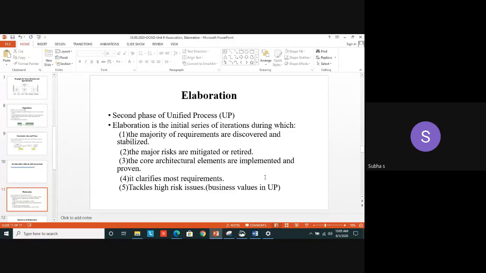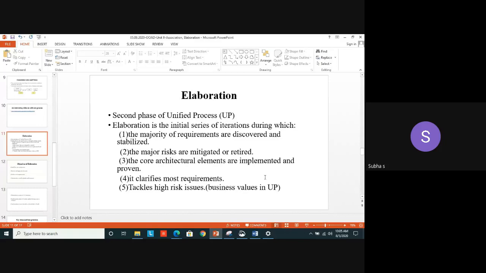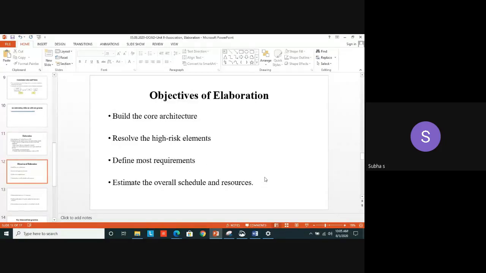So this is the introduction about the elaboration phase. Why are we going for elaboration? The major requirements are discovered and they can be stabilized also. We can finalize the requirements. That first and fourth point you can combine: it also clarifies most of the requirements. Based on this, these are the major objectives. I have mentioned them in detail in this slide. These are the major objectives of the elaboration phase.